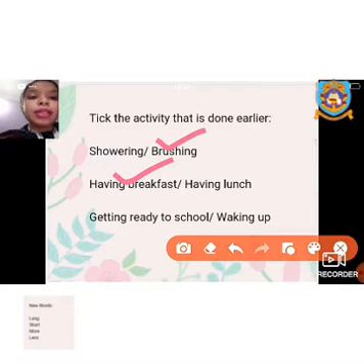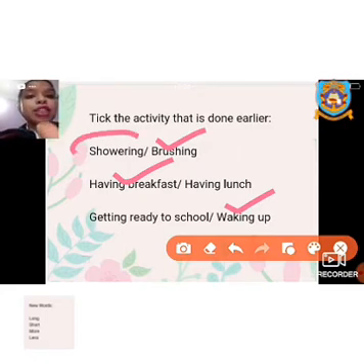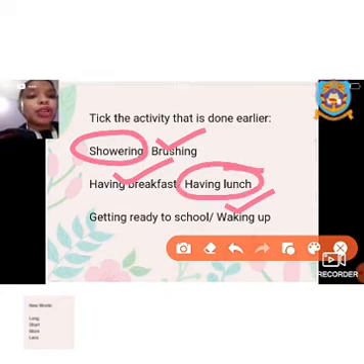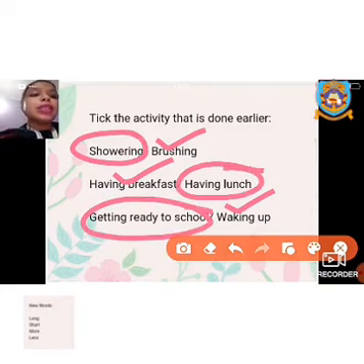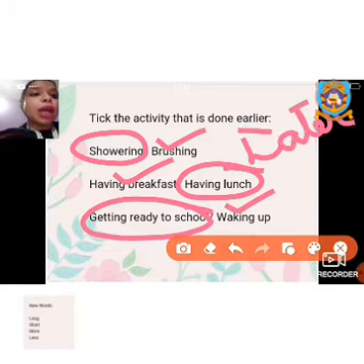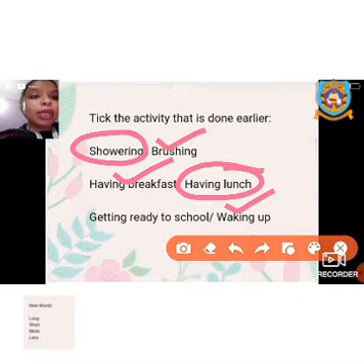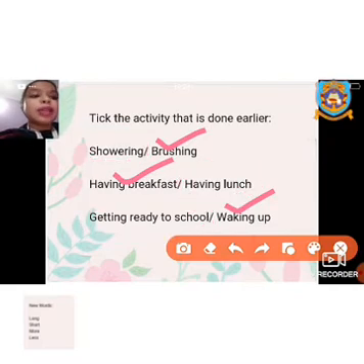Third one is getting ready for school or waking up. You cannot get ready for school until you wake up. So first you have to wake up, then only you get ready for school. Showering, having lunch or getting ready for school are the things you do later. But in the question it has been asked which are the things you do earlier. Earlier is brushing, having breakfast and waking up. So these are the correct answers.